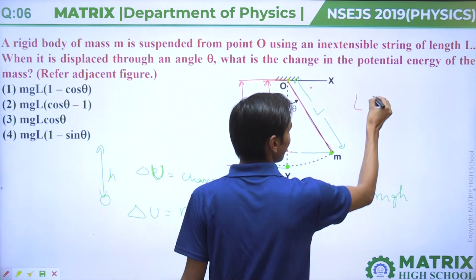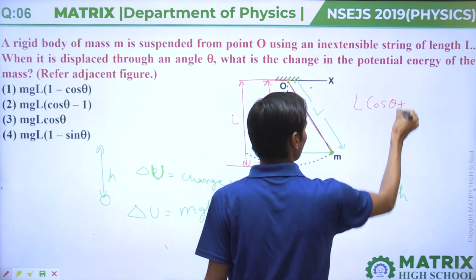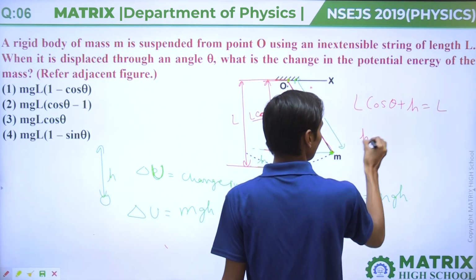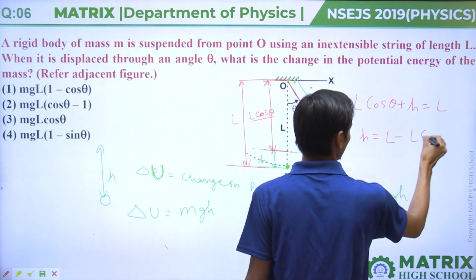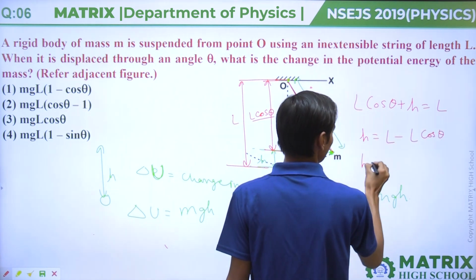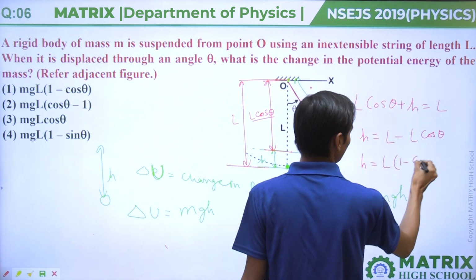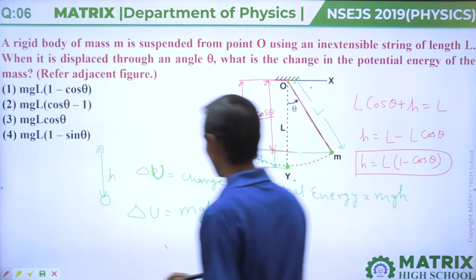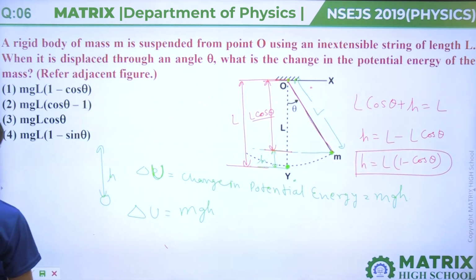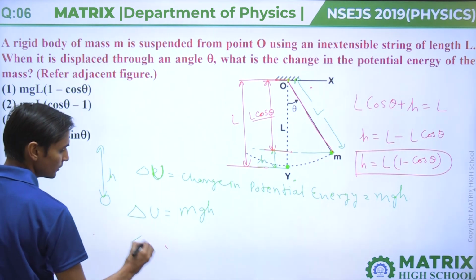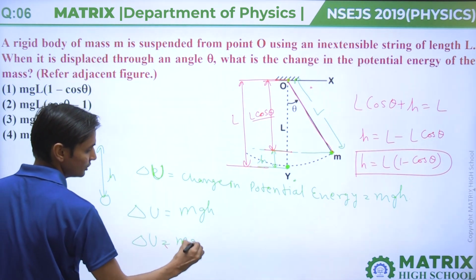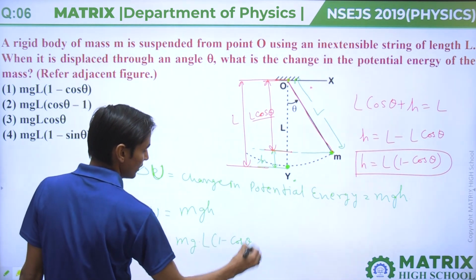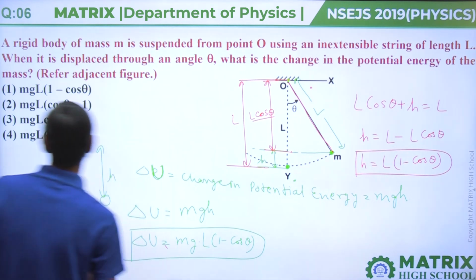Now we can say that L cos theta plus small h equal to capital L. So h will come out L minus L cos theta, then h will come out L into 1 minus cos theta. So here the change in potential energy delta U will come mgL into 1 minus cos theta, and that is your option, first option.